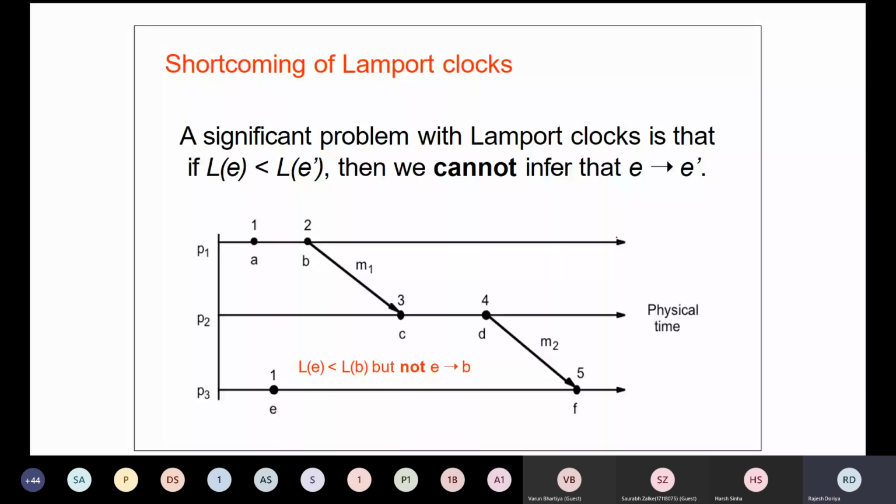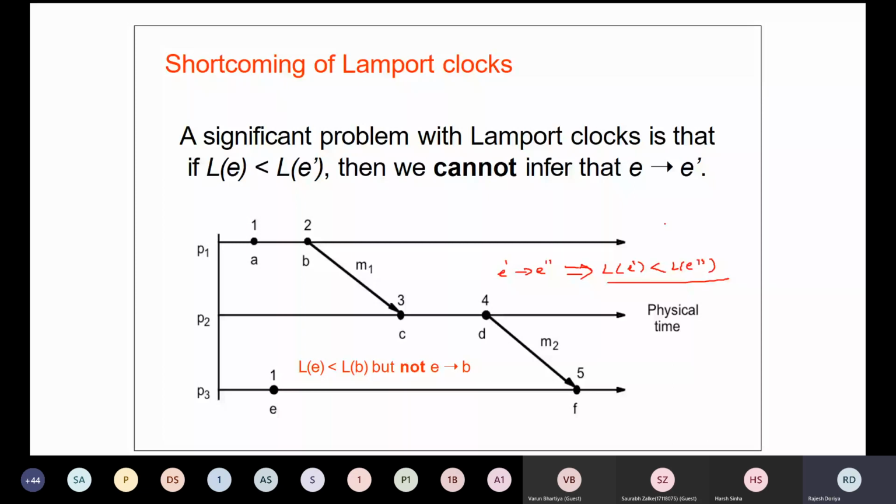The major drawback of the Lamport clock is that if there are two events where E' has happened before E'', then the corresponding clock values of E' and E'' hold this condition: the clock value or counter value of E' will be less than the clock value or counter value of E''.